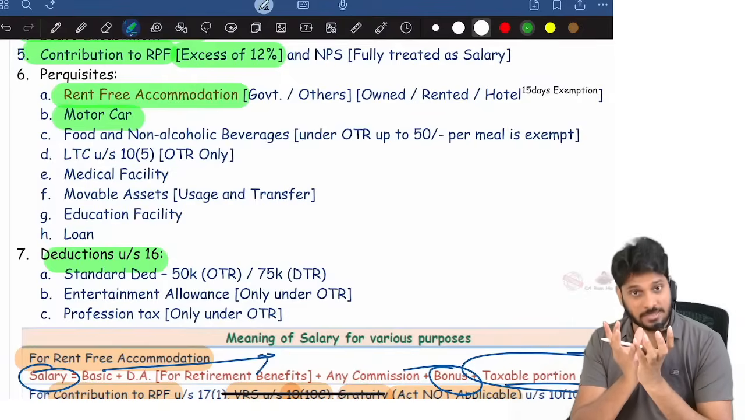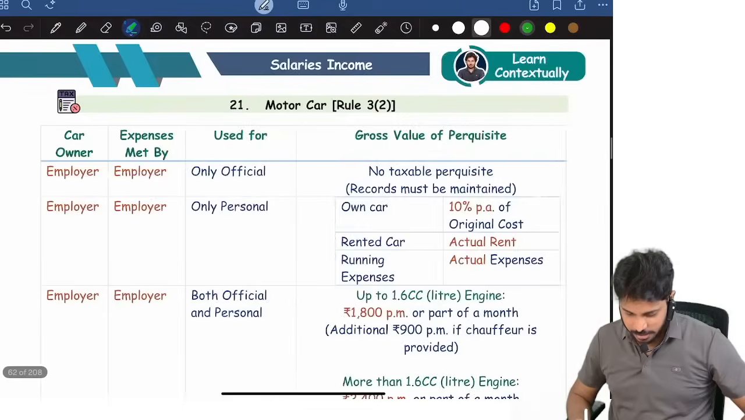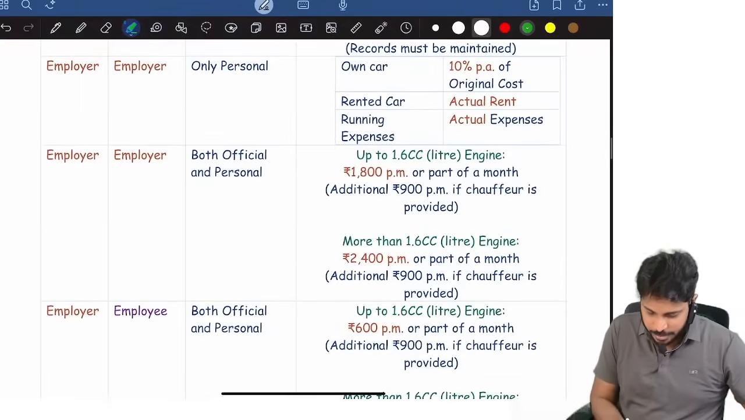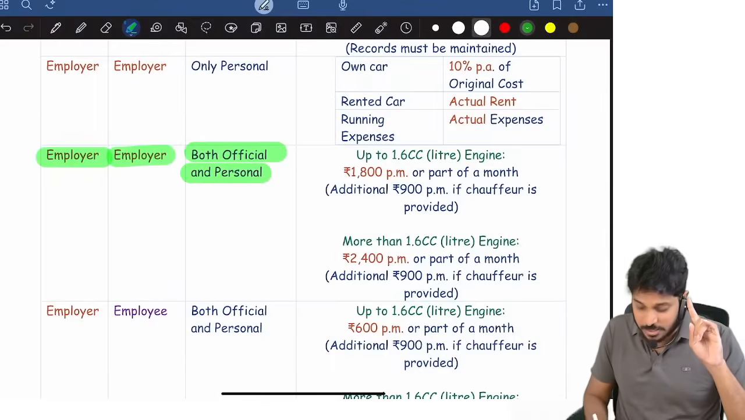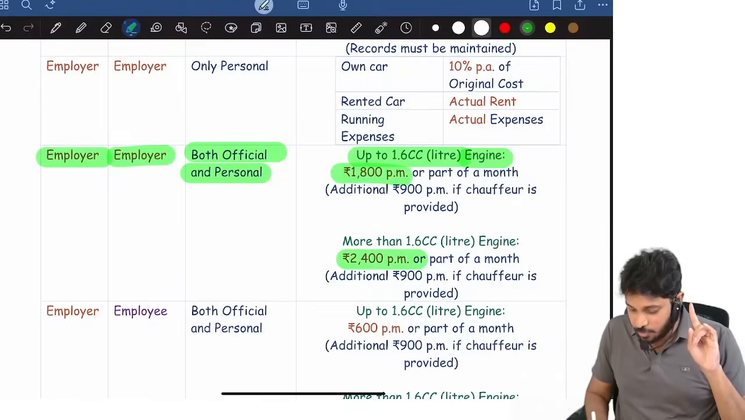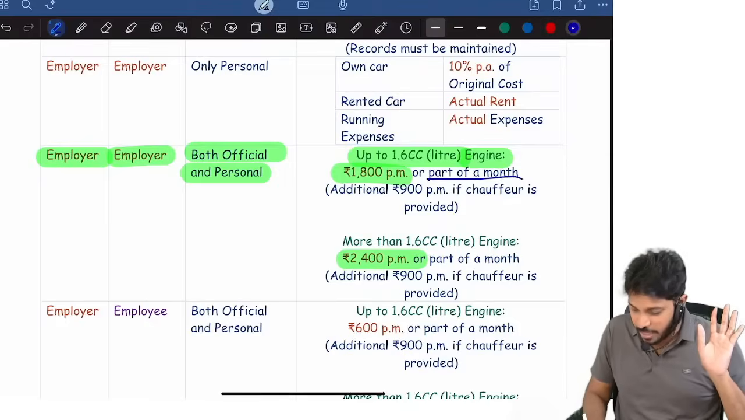Then deemed perquisite value. What is the deemed perquisite value in case of car? It is there here. So, employer only owning the car, he is only bearing the expense, both official and personal expenses. Then up to 1.6 cc engine, 1800 per month is the perquisite. If it is more than that, 2400 per month or part of a month is the perquisite. Per month or part of a month means what?